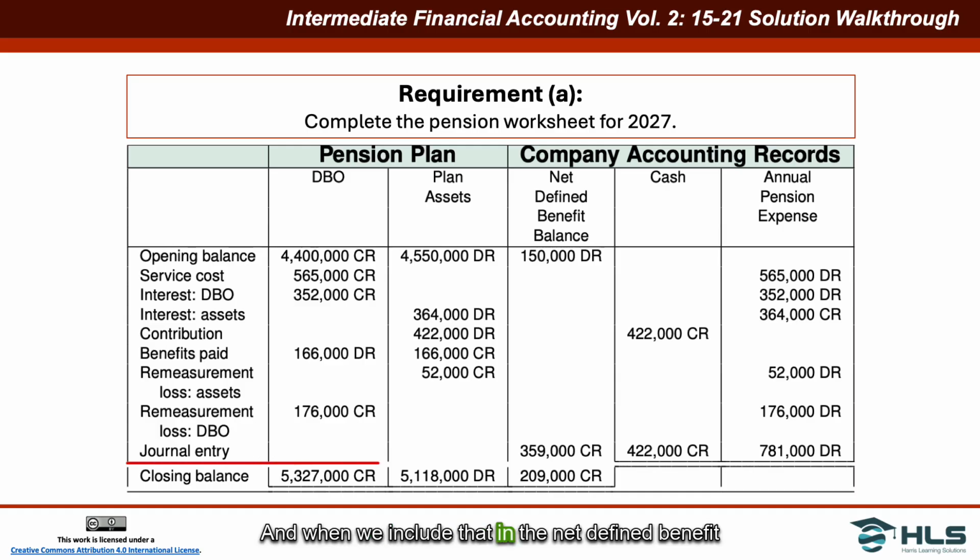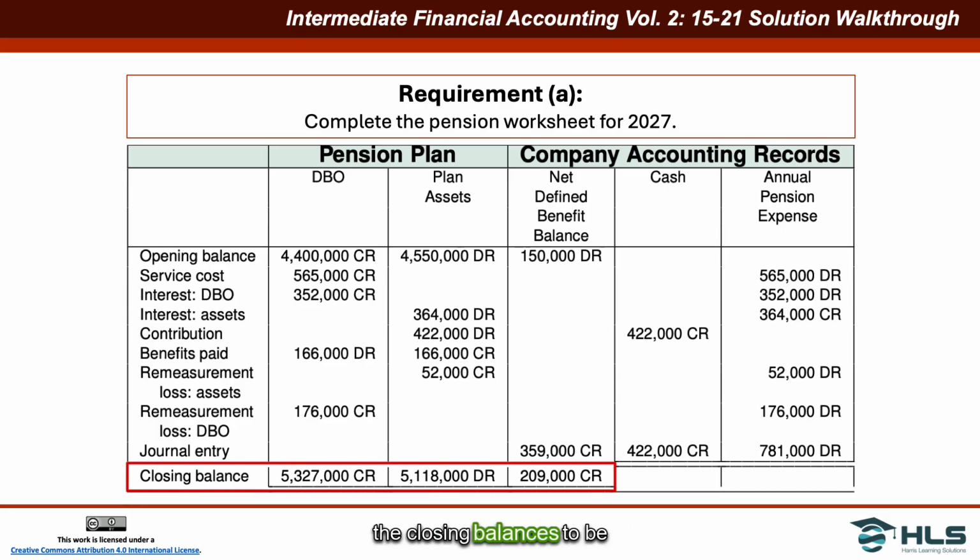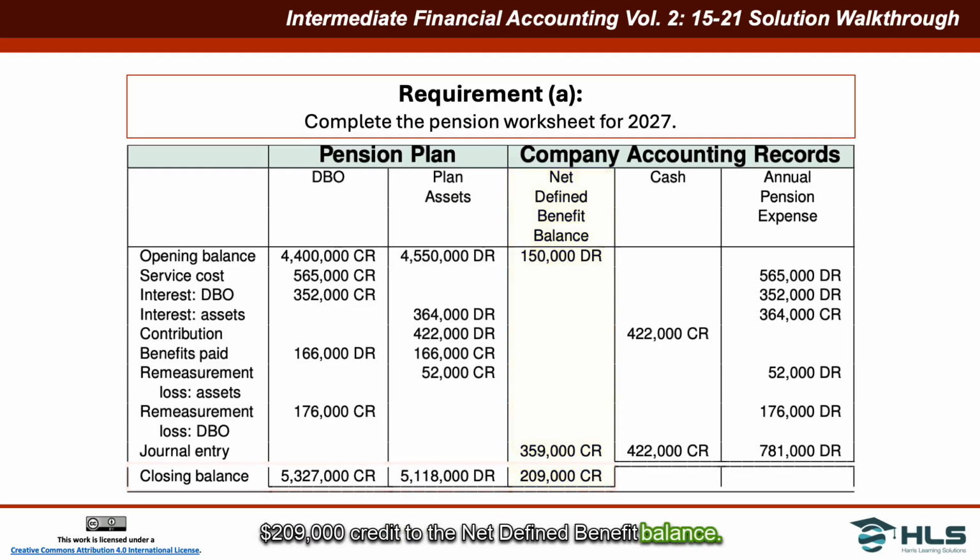And when we include that in the net defined benefit balance column on our table, we can now determine the closing balances to be $5,327,000 credit for the DBO, $5,118,000 debit for the plan assets, and $209,000 credit to the net defined benefit balance. As you can see here, it changes from a $150,000 debit balance, which was an asset at the beginning of the year, to a $209,000 credit balance at the end of the year.